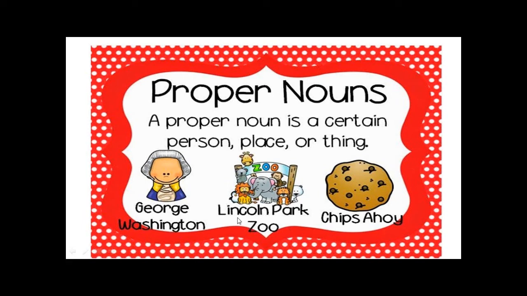And here Lincoln, the L is capital, the P in Park is capital, and Zoo, the Z also is capital. Chips Ahoy here, the same. Ch, the C is capital and the A is capital too. So I capitalize just the proper nouns. And if I give it a name, that means it's a proper noun.